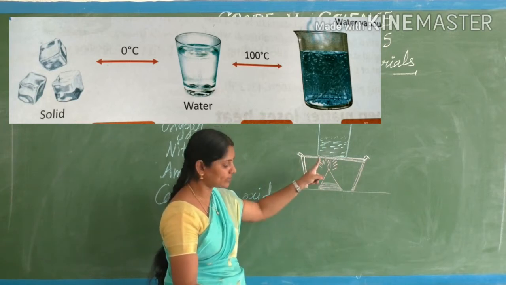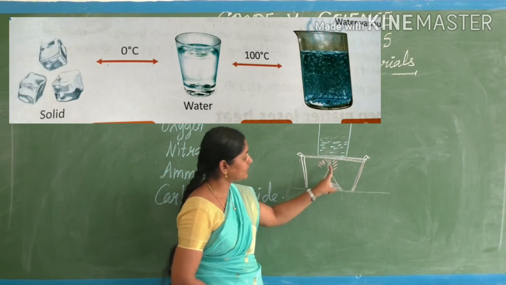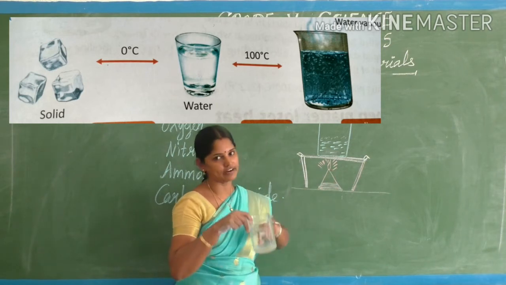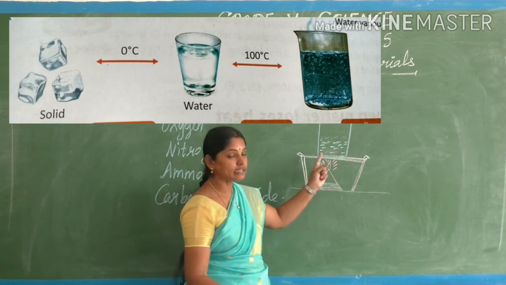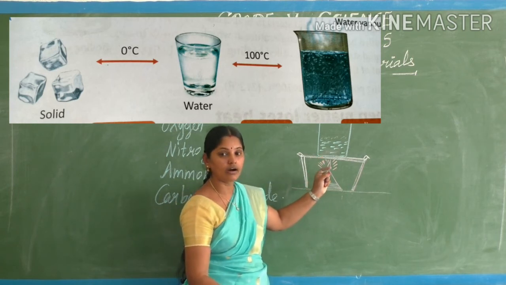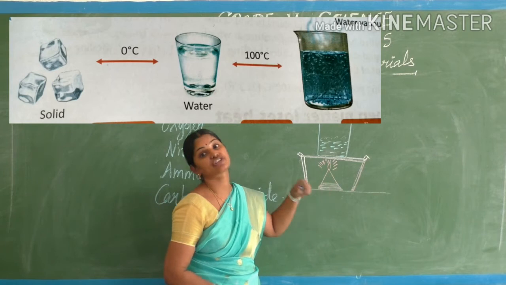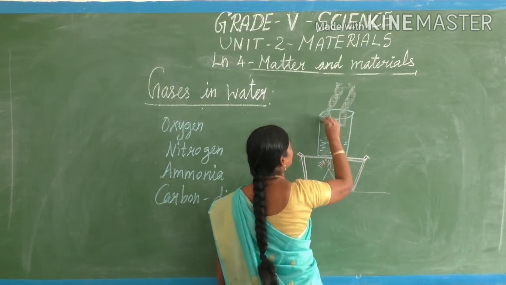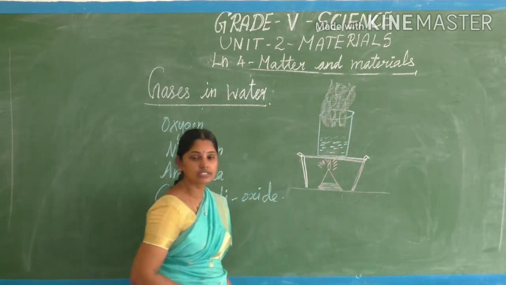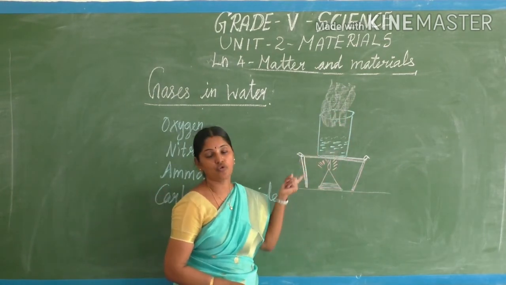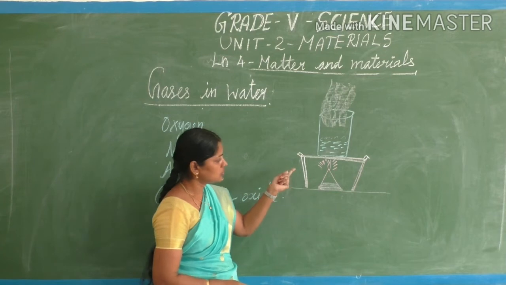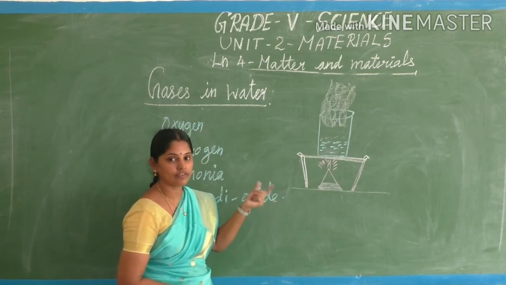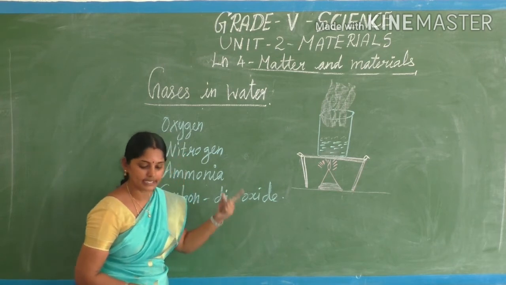When we cool this liquid water, it turns into solid form. When we heat that water, it turns into its gaseous form. So we can see the gas comes out. So water is a wonder liquid. It has all three forms: solid, liquid and gas.